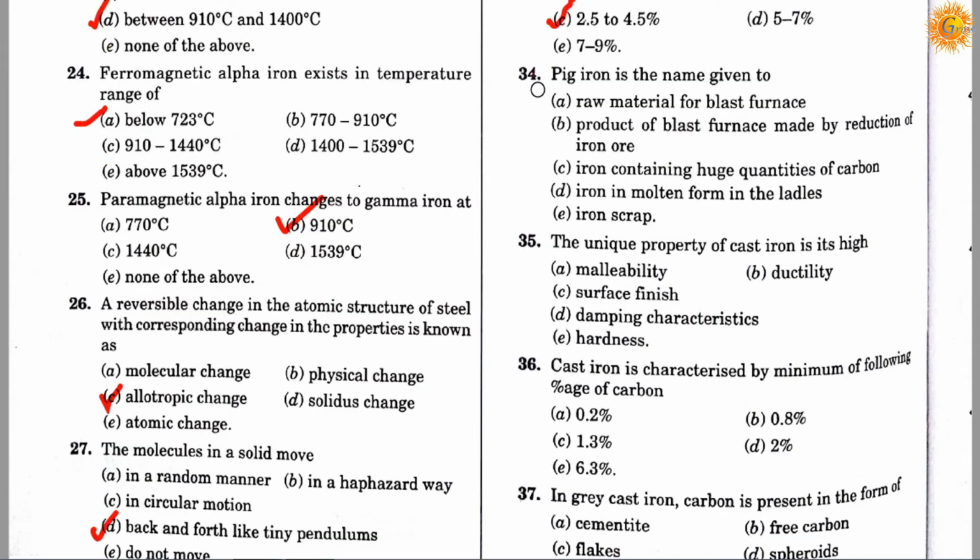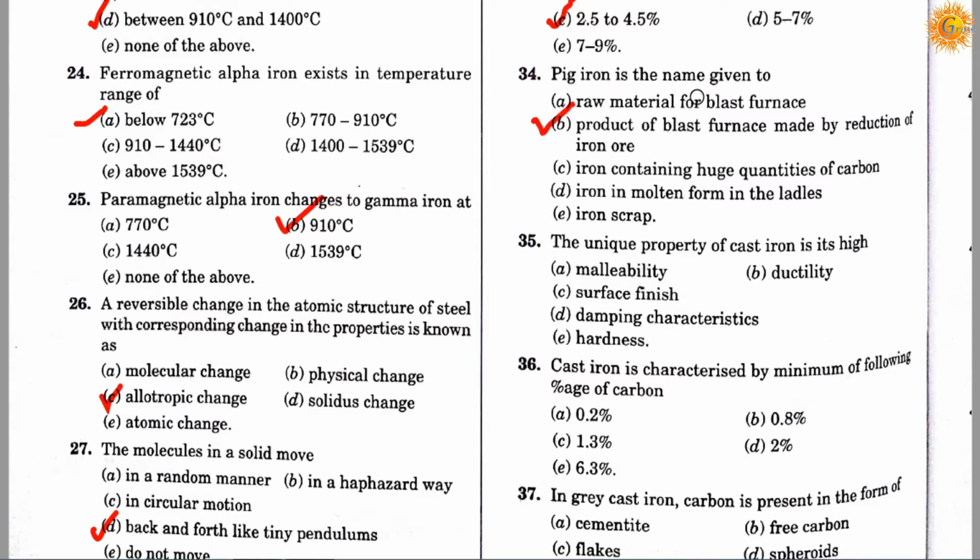Question number 34. Pig iron is the name given to option A is raw material for blast furnace, option B product of blast furnace made by reduction of iron ore, option C is iron containing huge quantities of carbon, option D is iron in molten form in the ladles, and option E is iron scrap. Correct answer is B.